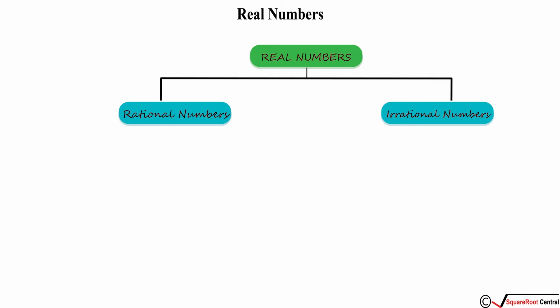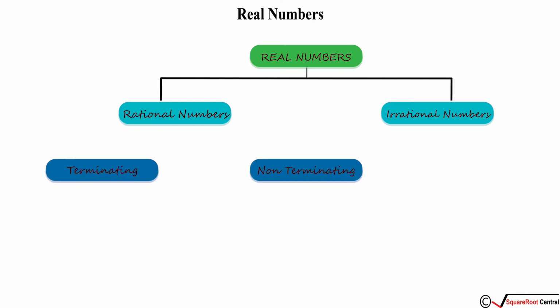Now what is 1 divided by 2? The answer is 0.5. And what is 1 divided by 3? The answer is 0.3333333. Well, that goes on. Which brings us to our next concept, that is terminating and non-terminating decimals. 0.5 is an example of a terminating decimal number. The next one, 0.33, that is 1 divided by 3, is an example of a non-terminating decimal number.